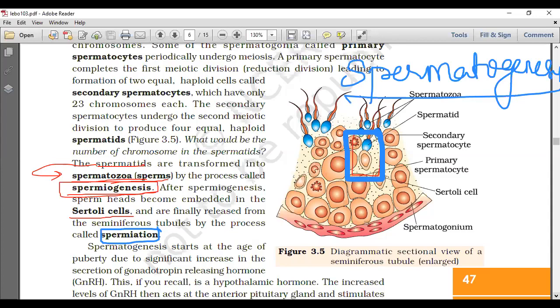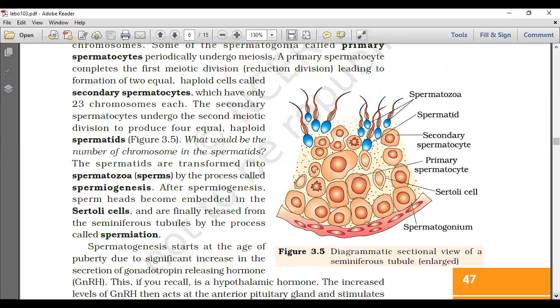Spermatogenesis is the total process, the production of sperms. Particularly talking about spermiogenesis, it is the transformation of the spermatid into the spermatozoa. Release of sperms, from where? From the Sertoli cells. We call that spermiation.